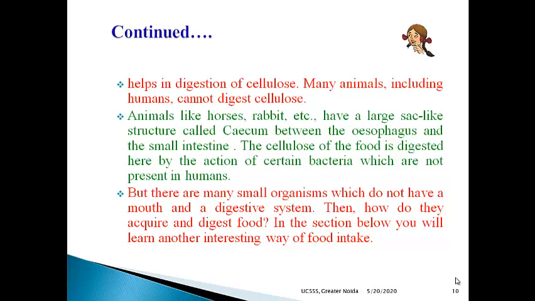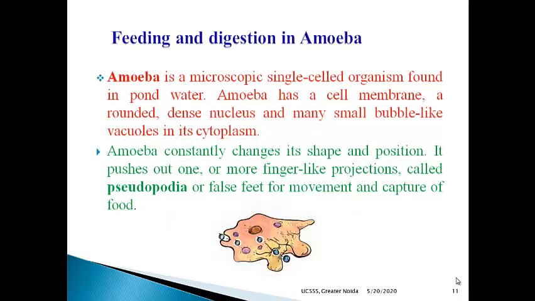Now till now we have studied the types of animals who have a proper digestive system. Now we will study some organisms which do not have a proper digestive system. So we will learn another interesting way of food intake. We will study feeding and digestion in amoeba.